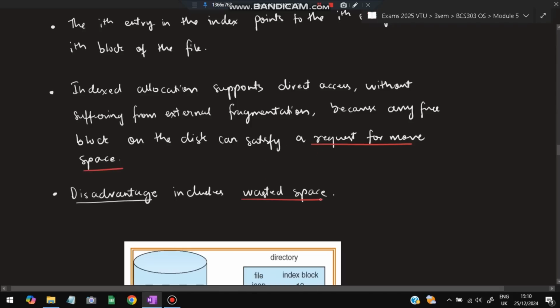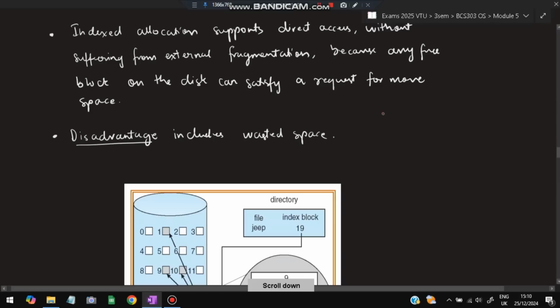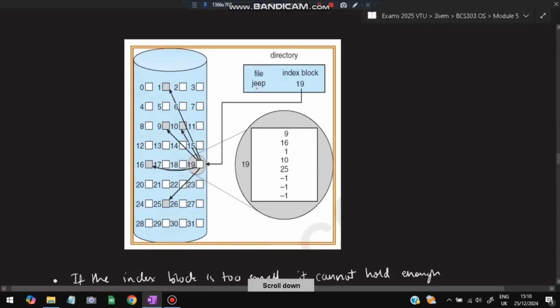The disadvantage is that it includes wasted space. In between, space also gets wasted, which sometimes might not be used. Also, the other disadvantage is that many pointers are required here. So this is an example. The file name is zip and the index block is 19. So 19 is pointing to 16. This is one pointer, this is one pointer, this is one pointer, and so on. All the pointers of the file zip are present in one location called the index block.